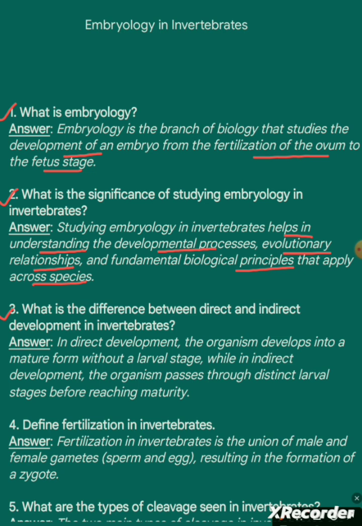Question 3. What is the difference between direct and indirect development in invertebrates? Answer. In direct development, the organism develops into a mature form without a larval stage, while in indirect development, the organism passes through distinct larval stages before reaching maturity.